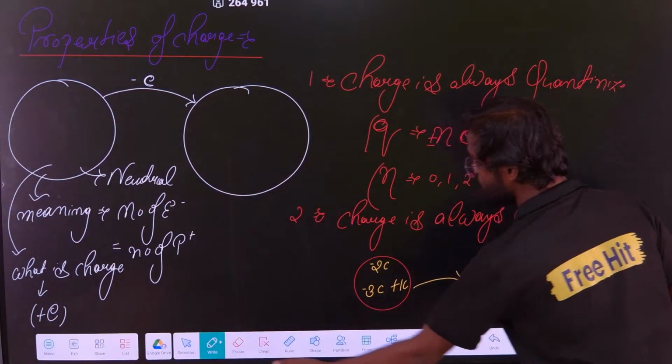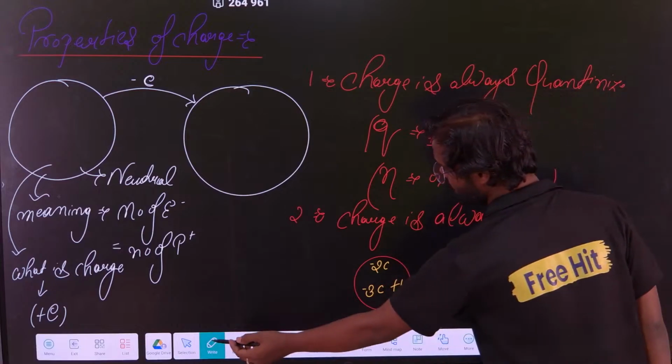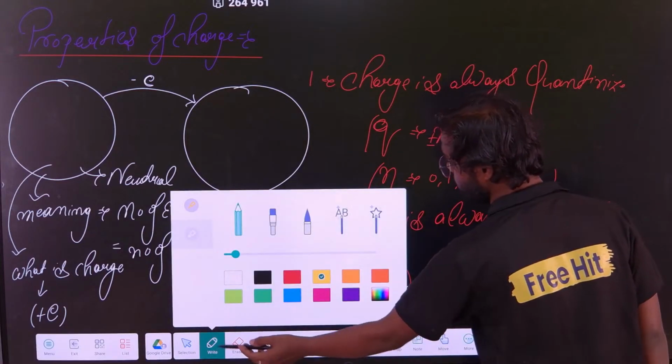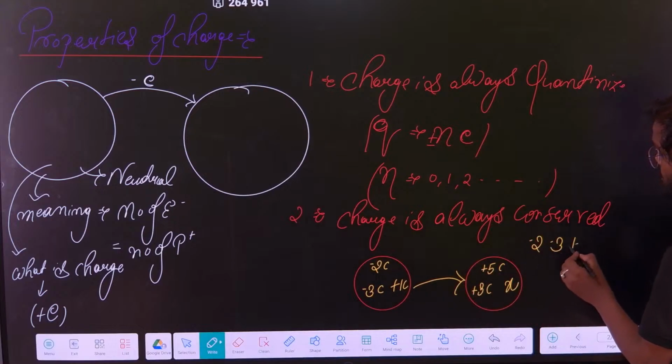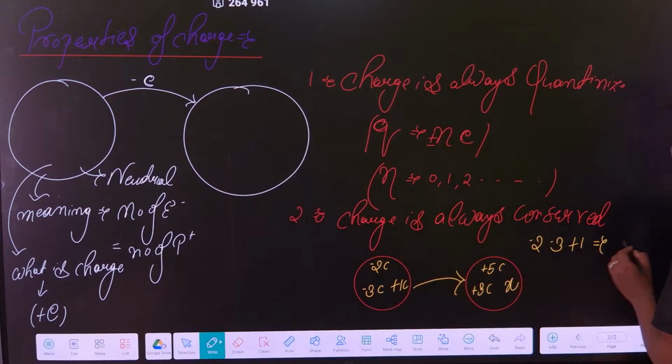So what we have to do? Just apply charge conservation because charge is always conserved. So what is the initial charge? -2 -3 +1 is equal to 5 +3 +x.